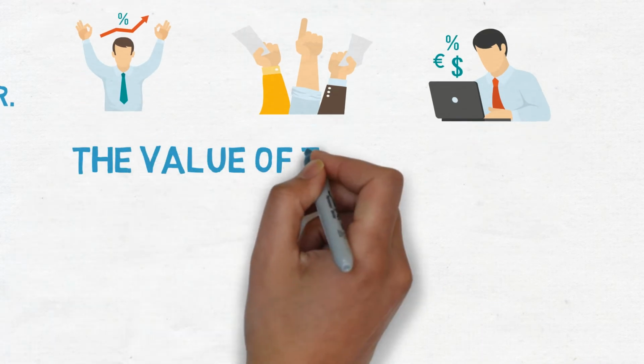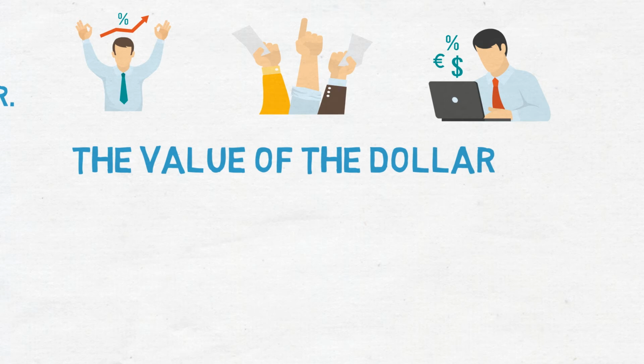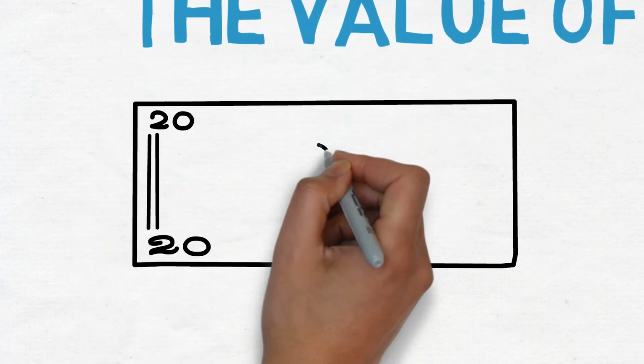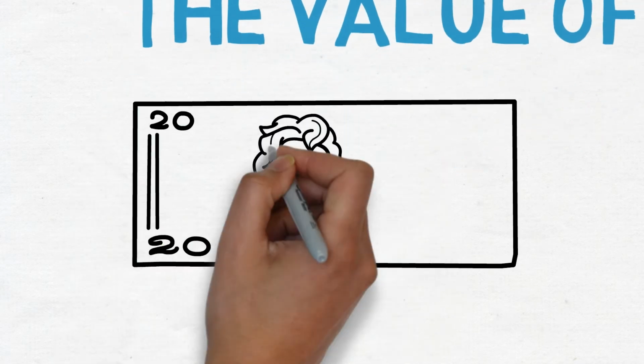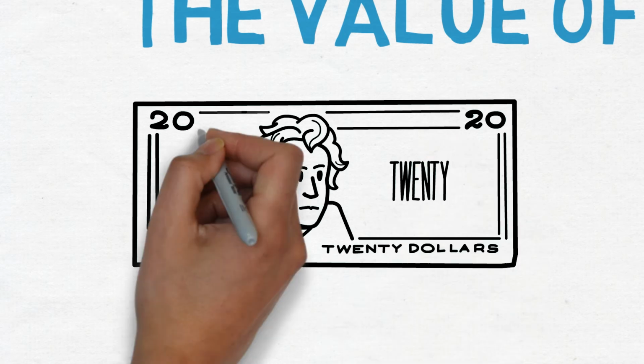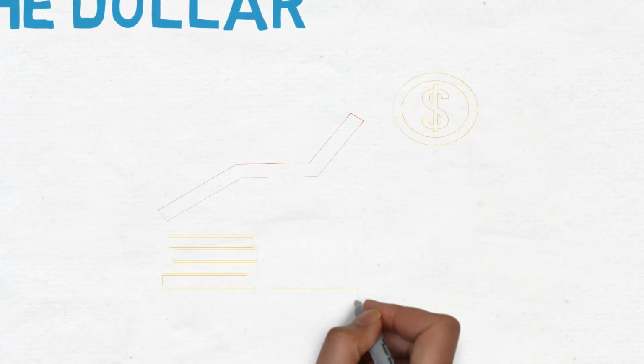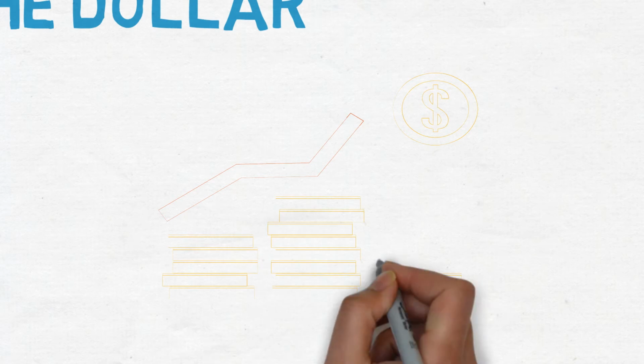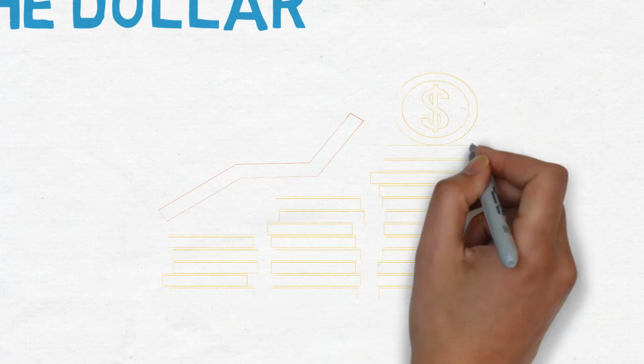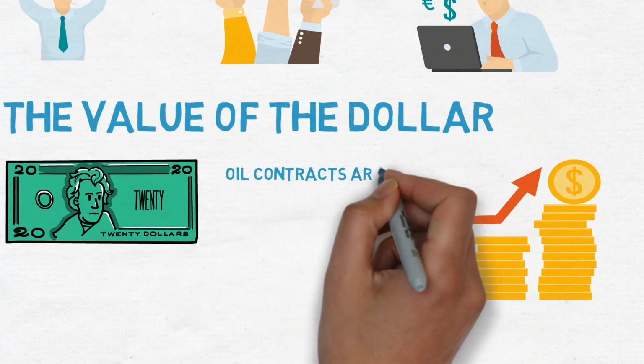The value of the dollar. Gas and oil prices also rise when the value of the dollar declines. Oil prices rose between 2002 and 2008 because the dollar depreciated significantly during that time. Oil contracts are all denominated in dollars.